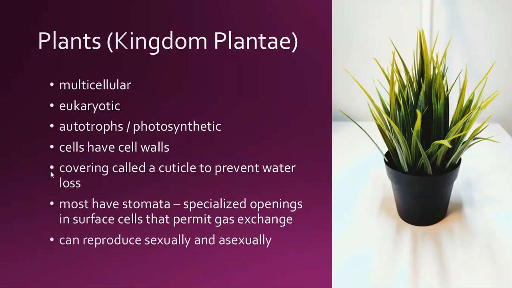Their covering, the plant covering, is called a cuticle. And that cuticle helps prevent water loss. If you've ever touched a plant leaf, it feels waxy. Some plants have more of a thicker, waxy cuticle, like a cactus, to keep the water inside the plant. Most plants have stomata, that's the plural, which are specialized openings in surface cells that permit oxygen to get out of the cells and carbon dioxide to get in.